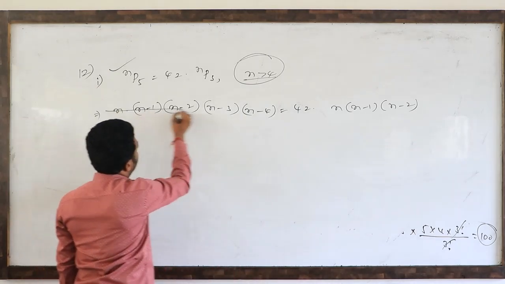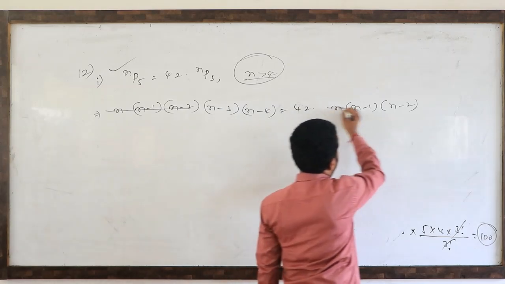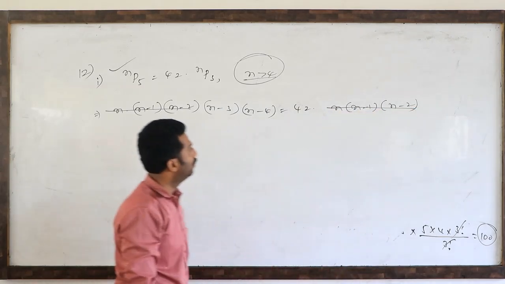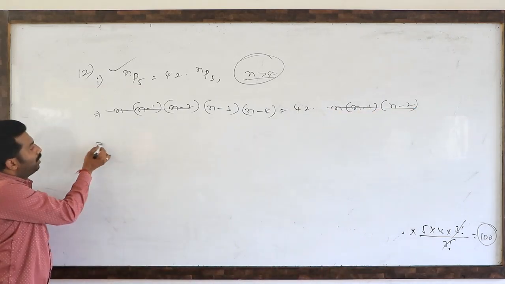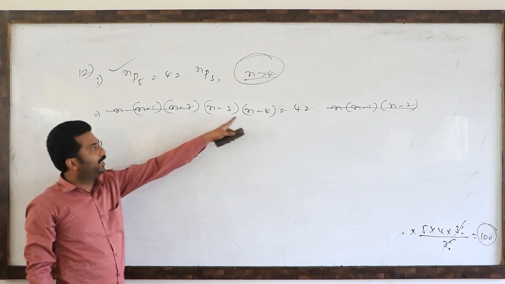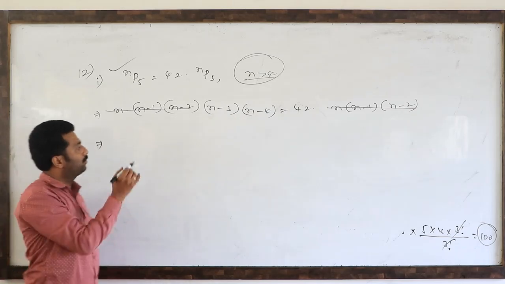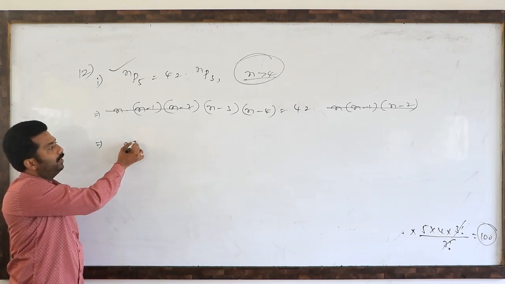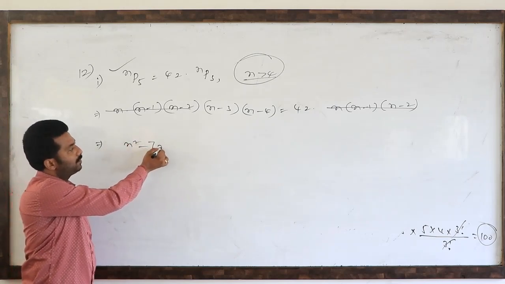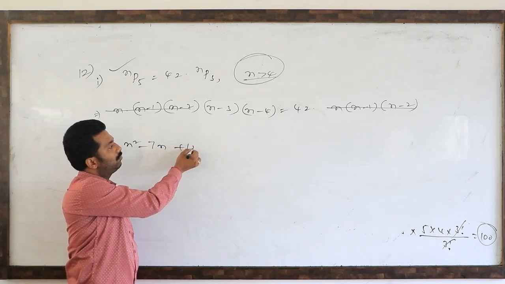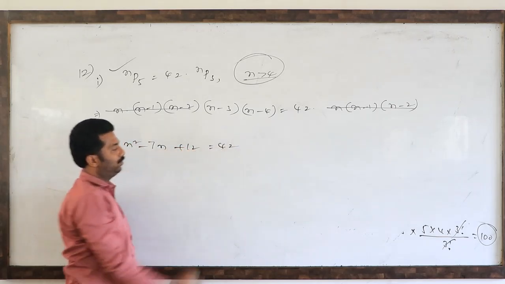On both sides the terms n into n minus 1 into n minus 2 cancel. So what is left on the left side is n minus 3 into n minus 4. Multiplying, n squared minus 7n plus 12 equals 42.